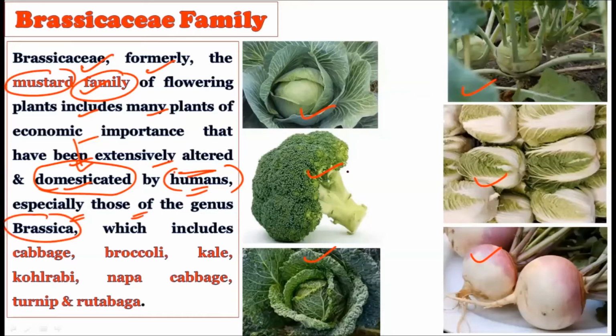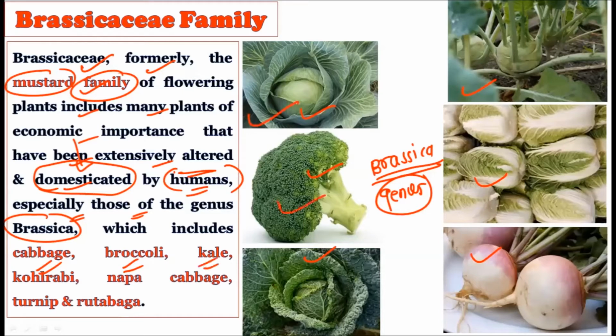Okay, in the Brassicaceae family, a particular genus is called Brassica, and the species of this genus are used by humans maximally. There are many genera which come under this family, but particularly the Brassica genus is responsible for providing us the maximum of the domesticated plant material. For example, cabbage is there, right? Broccoli, then kale, kohlrabi, napa cabbage, turnip, and rutabaga, all are there. All these things we use in our day-to-day life for food purposes.